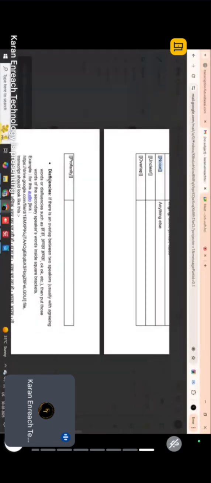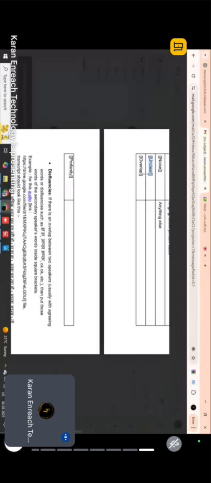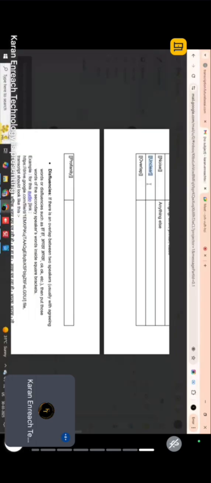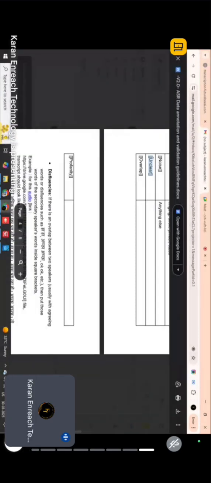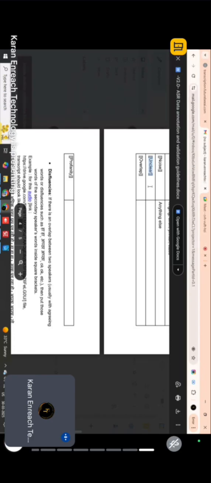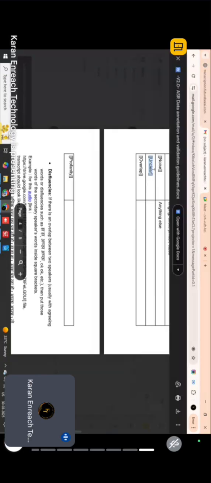So basically, the unclear tag should be given if the user is giving some personal information, like his bank account number, OTP, Aadhaar number, or any other personal information. We have to give this unclear tag at the exact place where he's saying those things, and you don't have to type anything. Like if he's saying his mobile number, you don't have to type that mobile number. You just have to give this tag at the place where the speaker is saying his mobile number. So this is for the unclear tag.